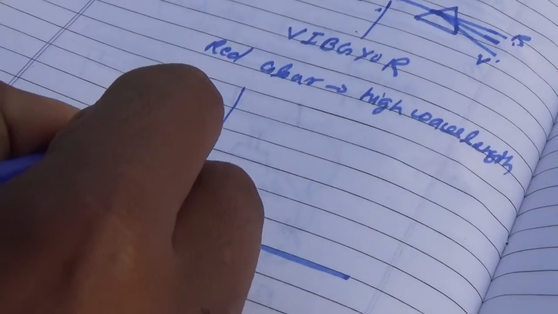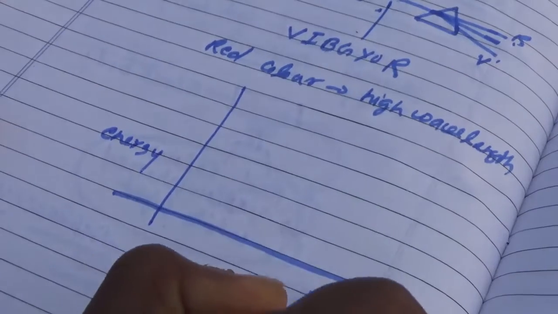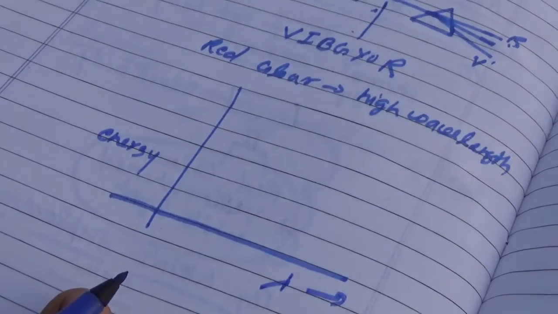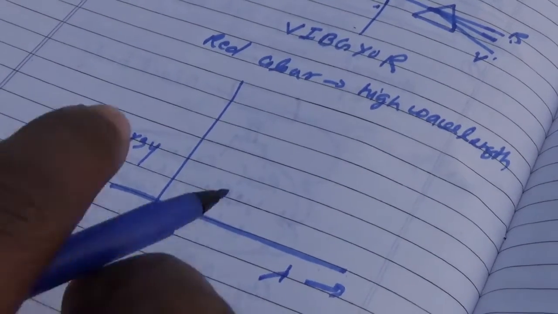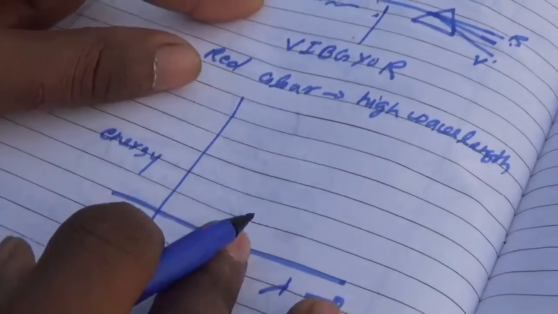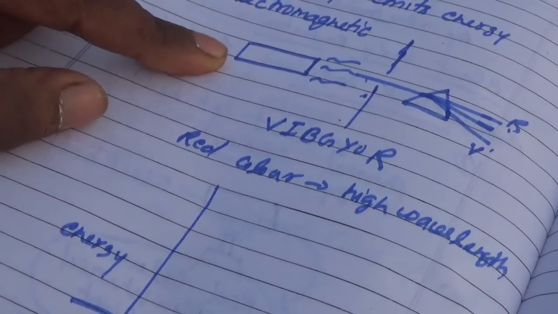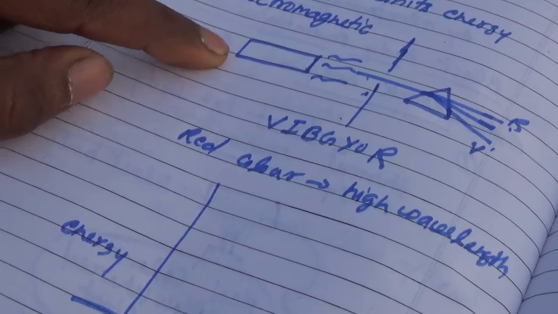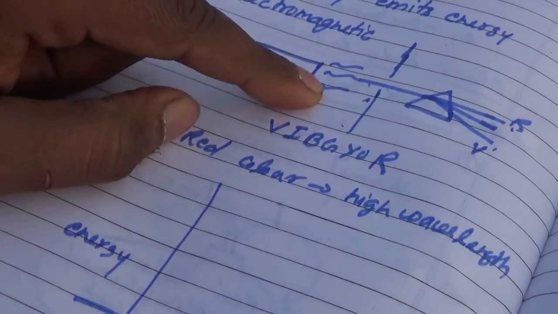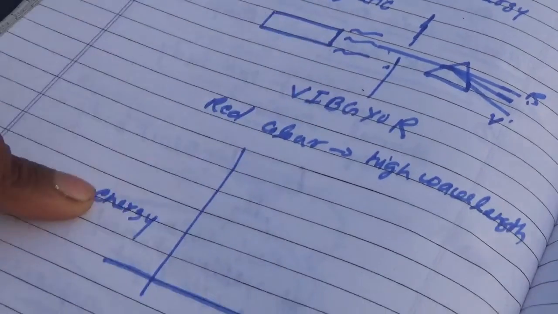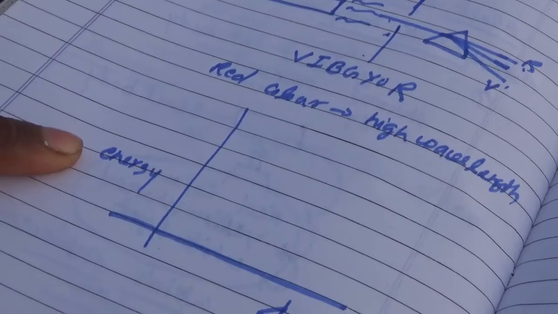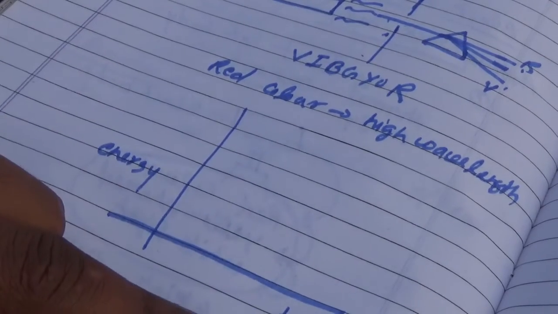between energy and wavelength. Dear students, now we are considering this black body. This black body is at temperature T1 and it emits electromagnetic wave or energy. Now what is the relation between energy and wavelength?